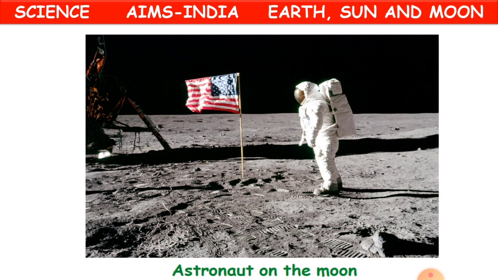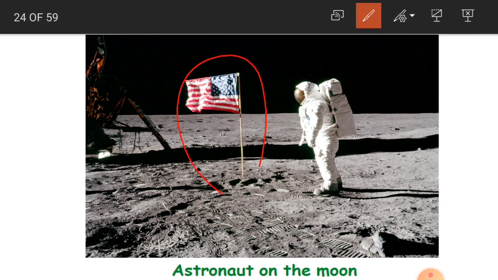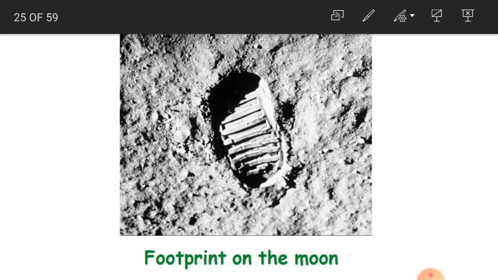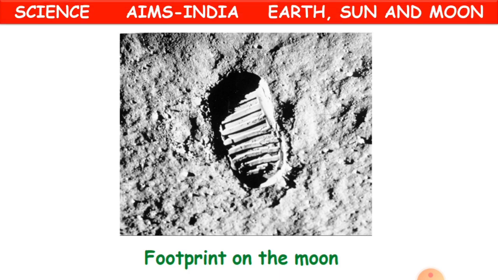Now here is the astronaut on the moon. The first astronauts who landed on the moon belonged to America: Neil Armstrong and the other two. That is why they placed their flag there. See how nice it is. The astronaut on the moon is a very big achievement. This is the American flag, and this is also the astronaut's footprint on the moon.